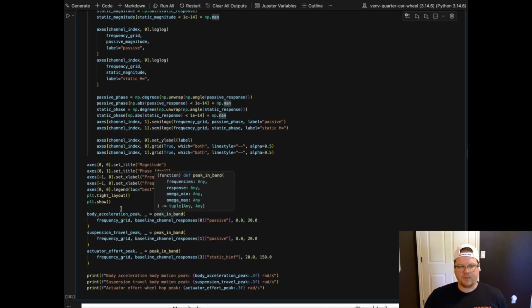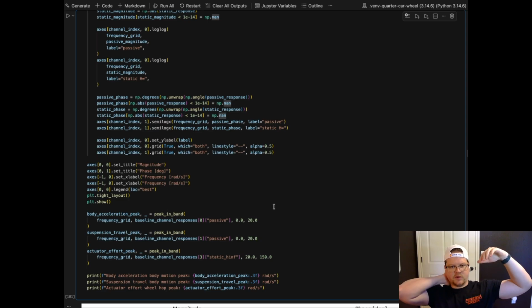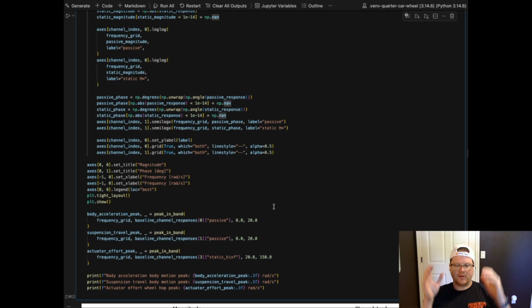Okay. And then I'm collecting the peak magnitude and the bands. So here essentially what we want to design or shape is that the body acceleration and the suspension travel we want to push down on between 0 to 20, so the lower frequency bands, and then we don't care about it in the higher part, so that's our trade-off. But likewise the actuator is going to be opposite, so we're going to allow the actuator to have gain to help with the suspension and help minimize that body acceleration, but we want to penalize it in the high frequency band because we don't want to excessively use the actuator at very high frequencies. We want to suppress that.